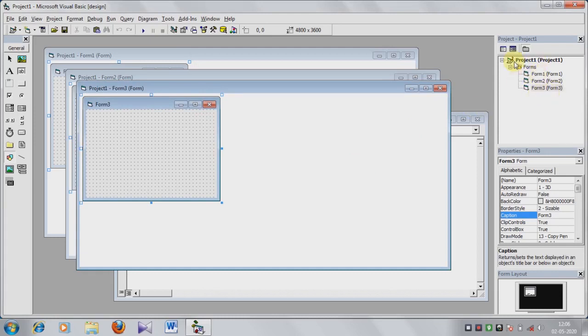So in project 1, 3 forms are there. When you click on this option, just form names appear on the screen. When you click this option, the project 1 and then a folder form, and within it 3 forms are there, they appear on the screen. Okay,